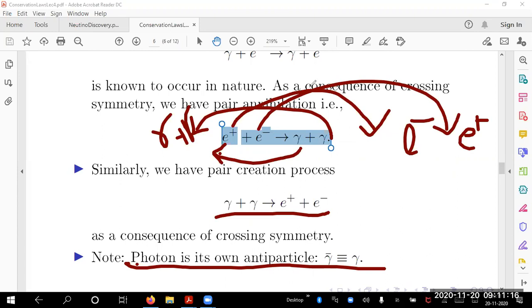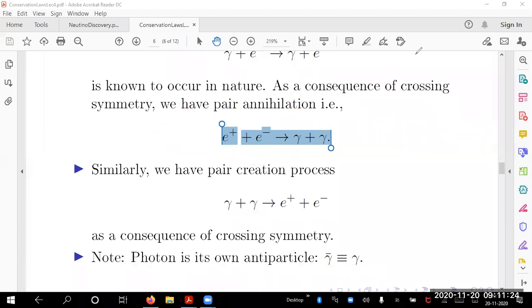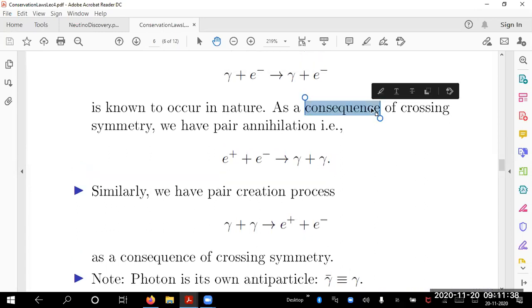If you don't believe, take it as my confirmation. People have confirmed it. If you have any doubt, you can ask me. Otherwise, believe me and take the photon as its own antiparticle. People studied which particles are their own antiparticles and which are not. That also becomes a study, because Dirac proved that for every particle there exists an antiparticle.